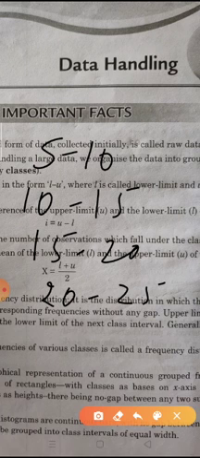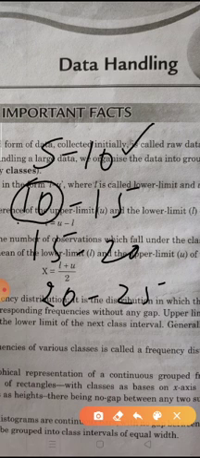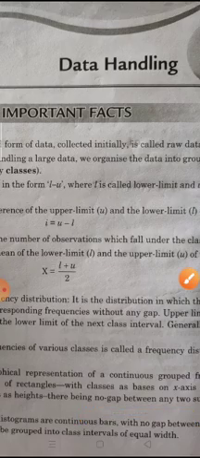So students, here the upper limit of the first interval is the lower limit of the second. So we count 10 in the second interval, not in the first. So here we count 5 to 9, here 10 to 14, here 15 to 19, here 20 to 24.